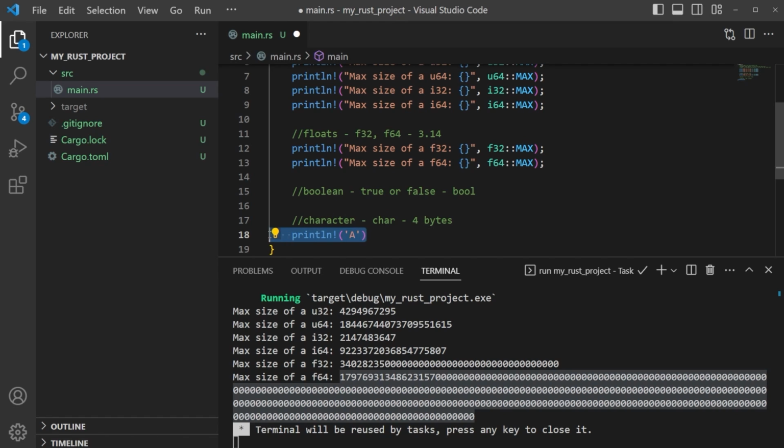I'm going to go ahead and delete this right now. Just know for now that characters are 4 bytes. They're represented by char, and that's it. We're not going to really use these that much in this course, but it's still important to define these, so that's what we're doing.